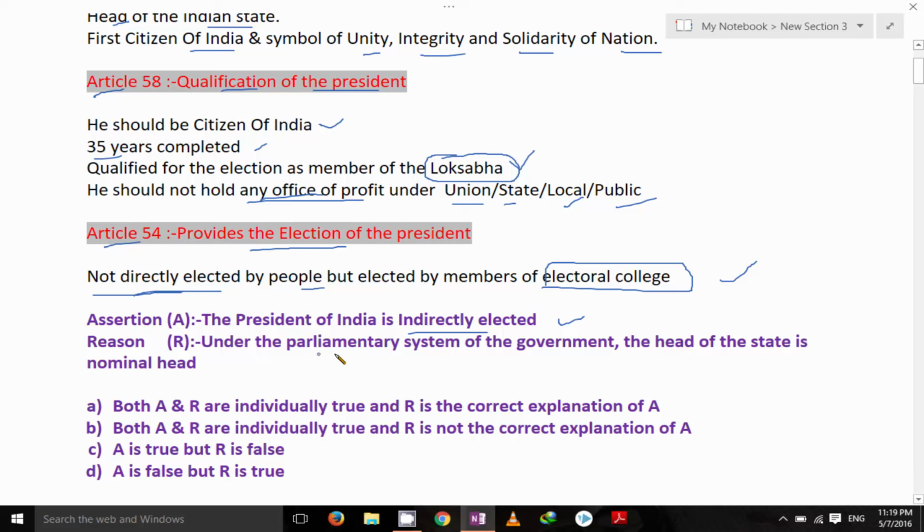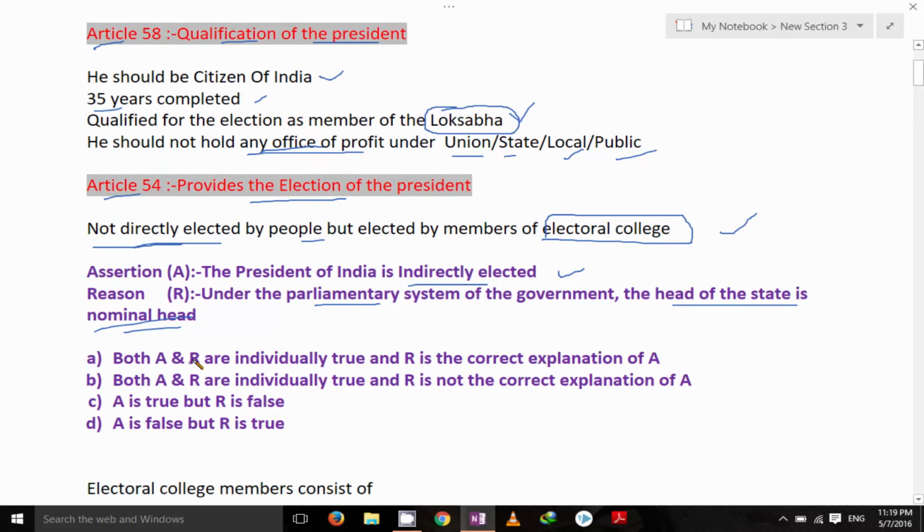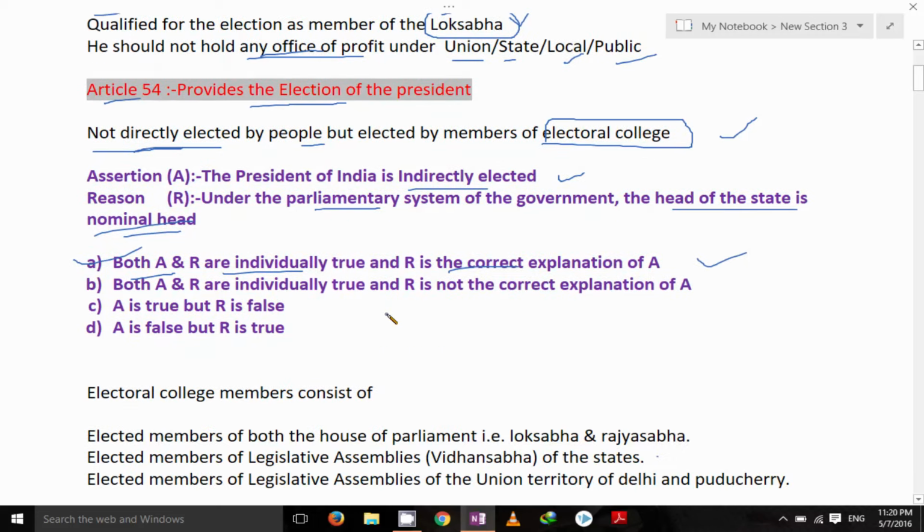And under the parliamentary system of the government, the head of the state is nominal head. Actually, the President of India in our constitution is a nominal head. In the parliamentary system of government as well, President of India is the nominal head. So in this question, both A and R are individually true, and R is the correct explanation for the A. So this will be the answer.